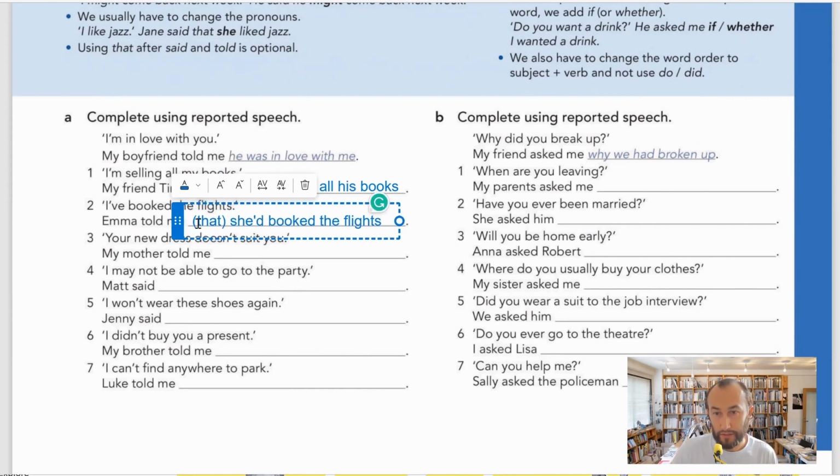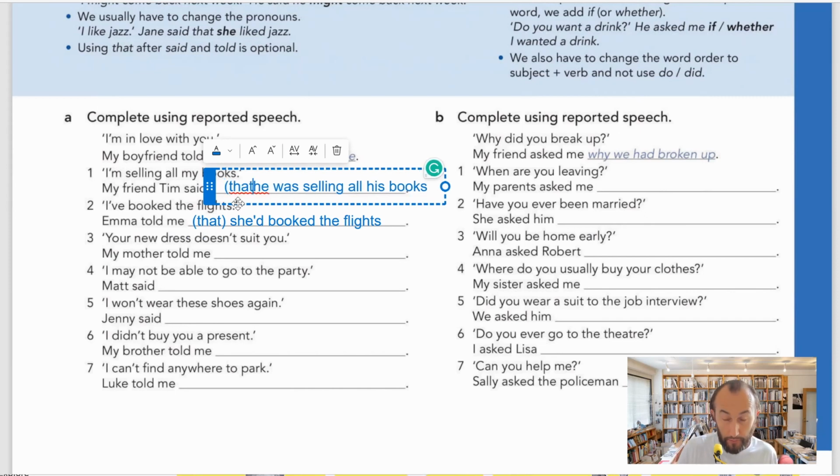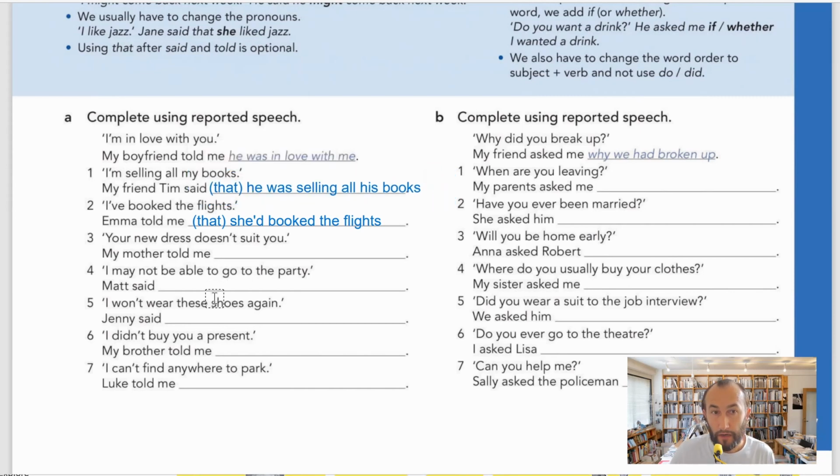But that is optional. That is optional, guys. Here as well, Tim said that. I'm going to write here for you. Here as well, we can say that in brackets because that means that is optional, guys. My friend Tim said that he was selling all his books, or we can just say without that.